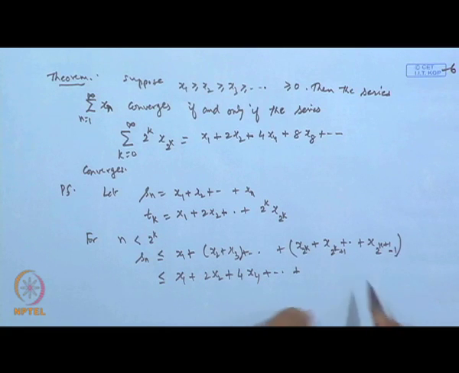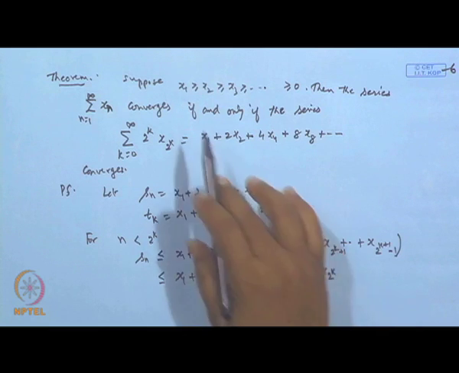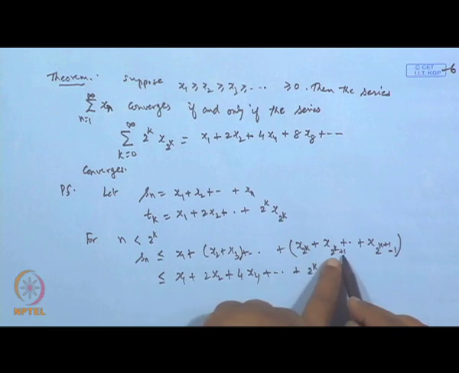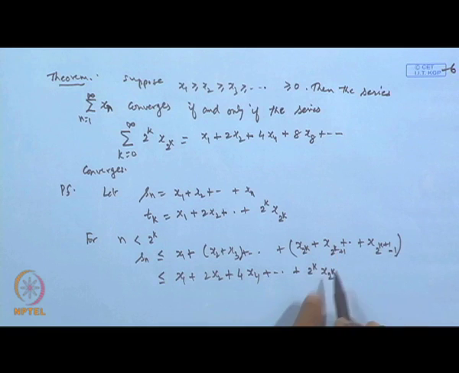What will happen to this? There are only 2 to the power k terms. So 2 to the power k into x 2 to the power k. This will be less than this, because this is the smallest term and this is the largest term and the rest are decreasing, is it not? But this term is nothing but T k. So what we get is that S n is less than or equal to T k.